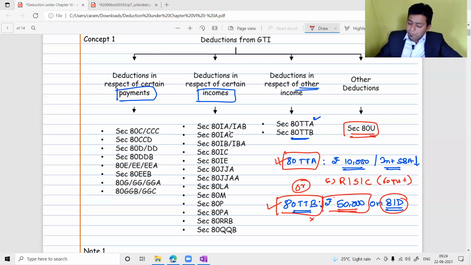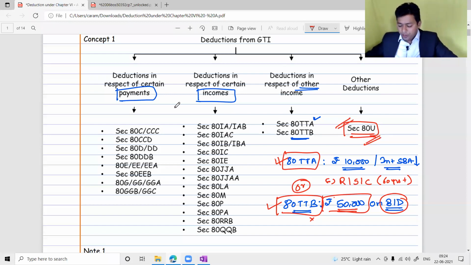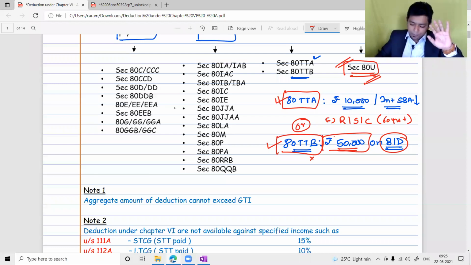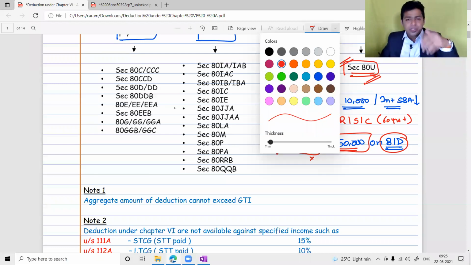So what is the logic behind giving this kind of deduction? The logic is very simple, my dear friend. Suppose there is someone in your life, maybe your friend or a close relative, who is handicapped or specially disabled. You can understand a specially abled assessee, a disabled assessee.